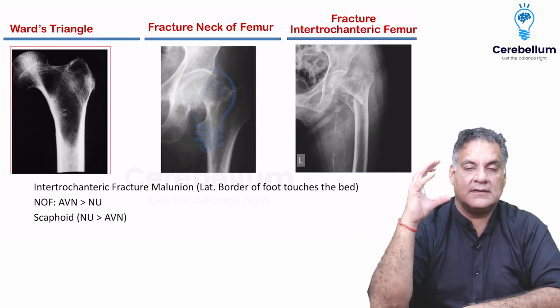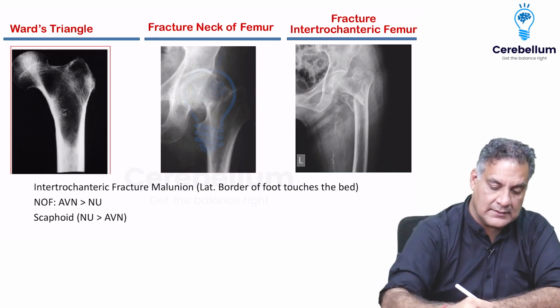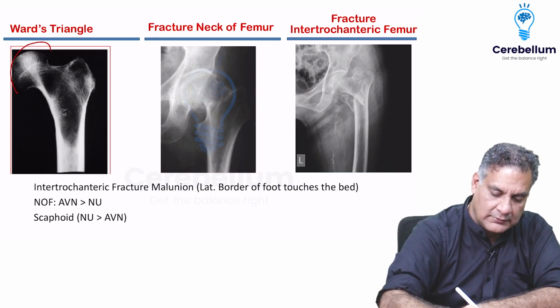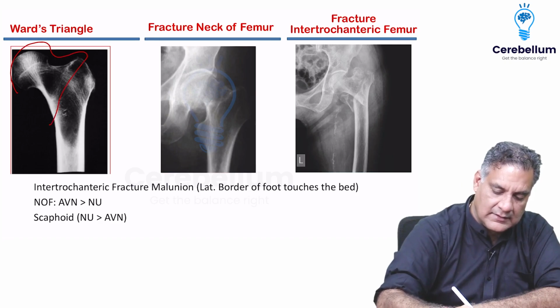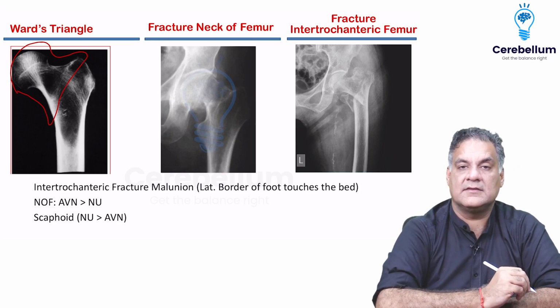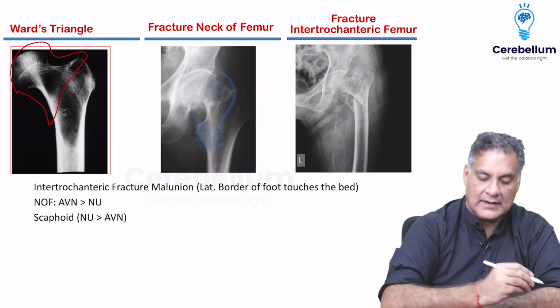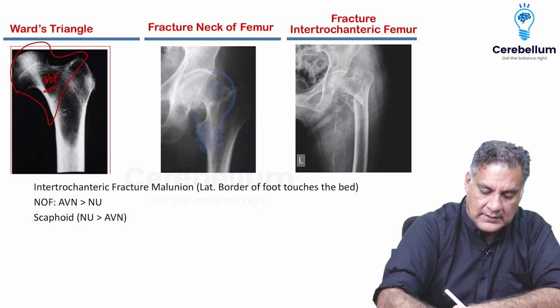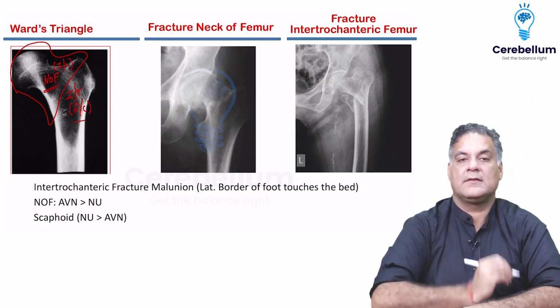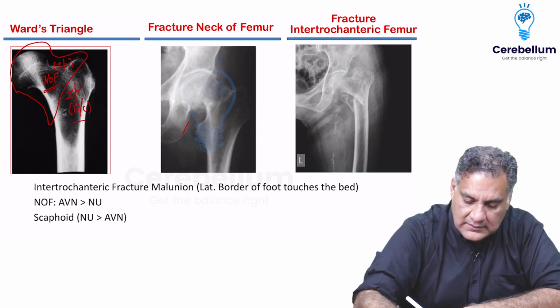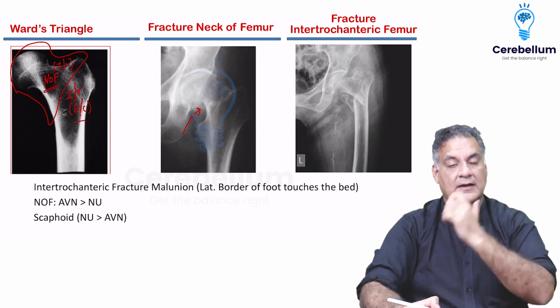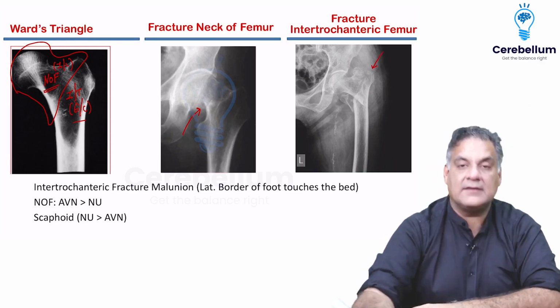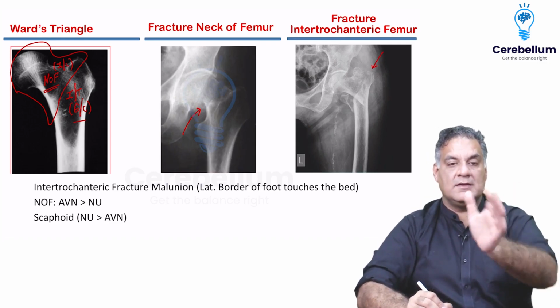When I look at the upper end of femur, the basic point is that the capsule inserts along the intertrochanteric line. The neck of femur is also called the intracapsular area, and the intertrochanteric area is the extracapsular area. Remember, they can give you an image: neck of femur is an intracapsular fracture, or if the trochanters are gone, an intertrochanteric fracture. The exams have shown you images.